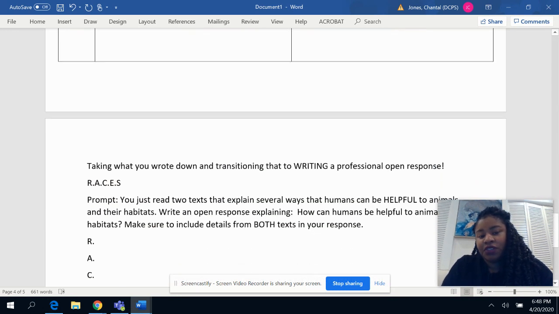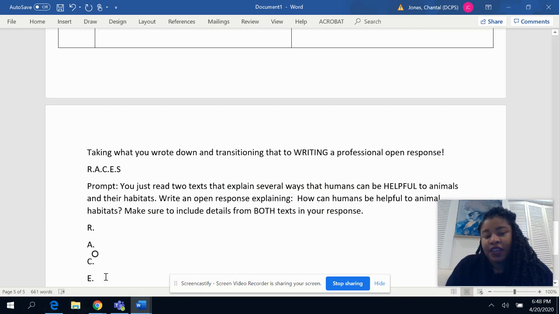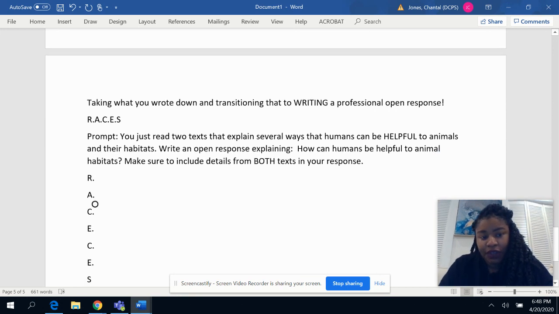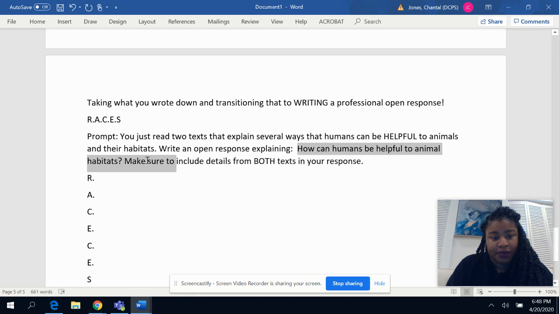Either you're doing one of two things. Either you're going on to Clever and you're clicking on Edulastic and you're typing this open response, or you're starting with a new fresh sheet of paper and you're writing out this open response. RACES. The question says, how can humans be helpful to animal habitats?